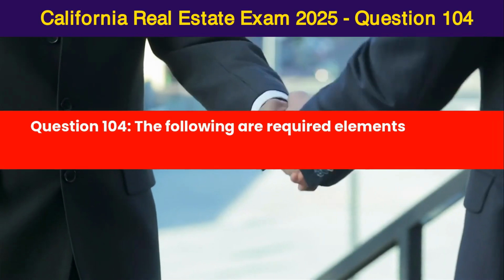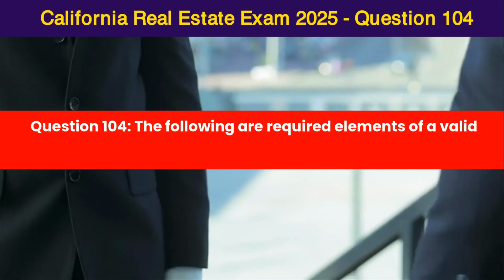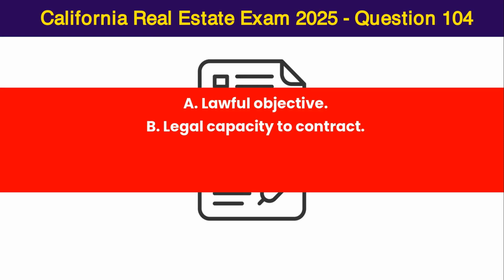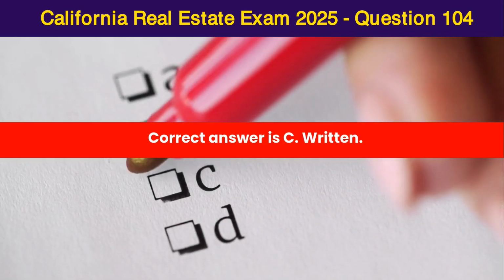Question 104. The following are required elements of a valid contract, except: A. Lawful objective. B. Legal capacity to contract. C. Written. D. Offer and acceptance. Correct answer is C, written.